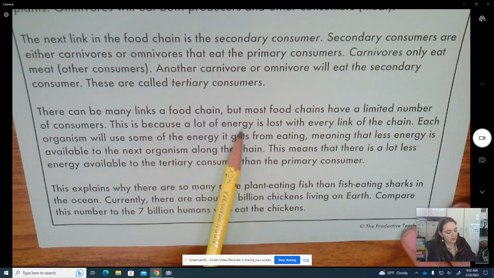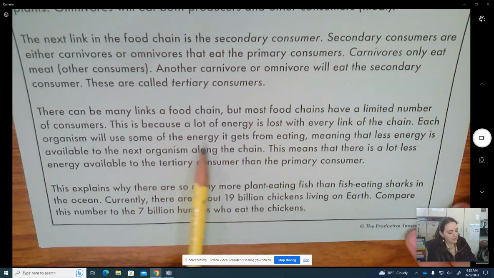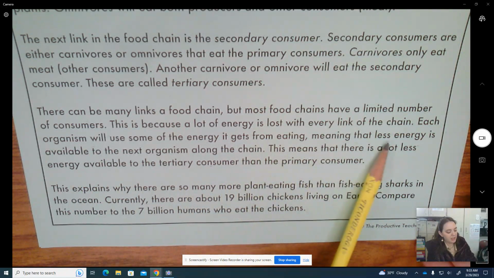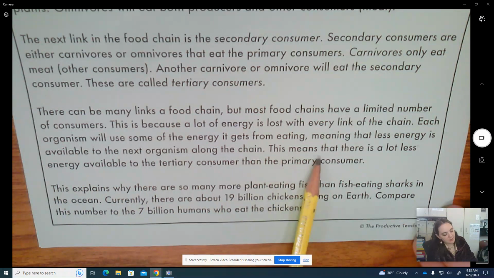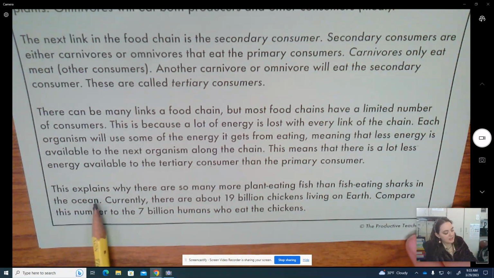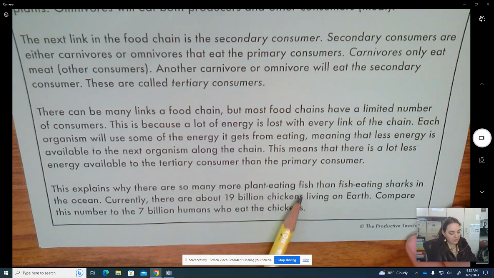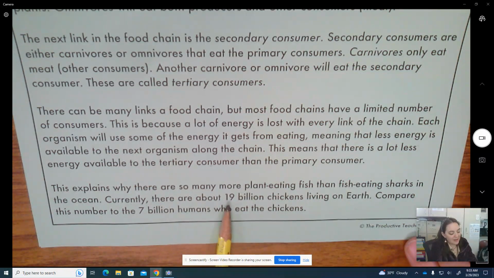This is because a lot of energy is lost with every link of the chain. Each organism will use some of the energy it gets from eating, meaning that less energy is available to the next organism along the chain. This means that there is a lot less energy available to the tertiary consumer than the primary consumer. This explains why there are so many more plant-eating fish than fish-eating sharks in the ocean. Currently, there are about 19 billion chickens living on Earth. Compare this number to the 7 billion humans who eat the chickens.